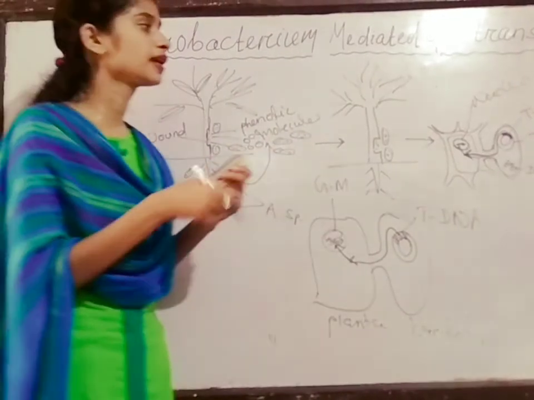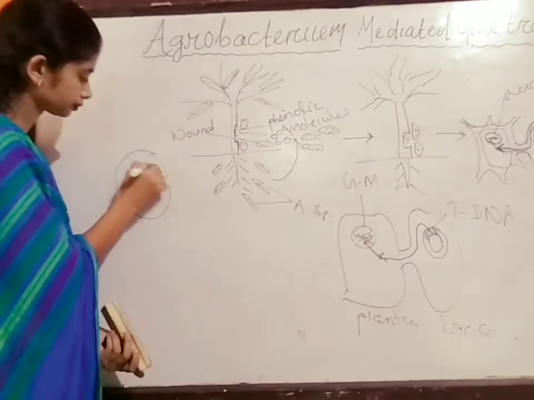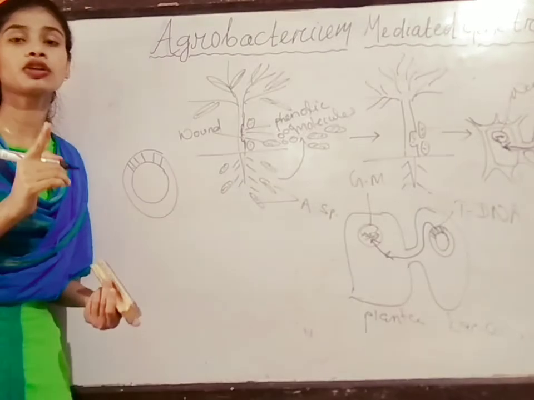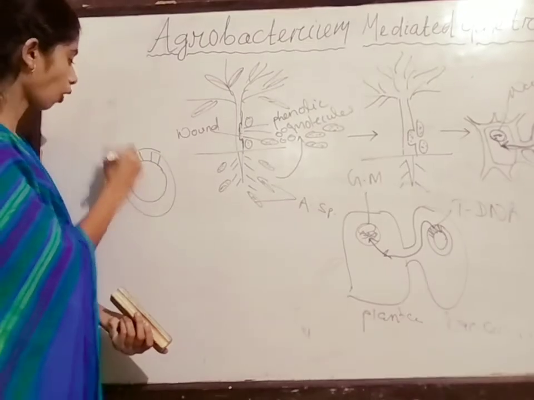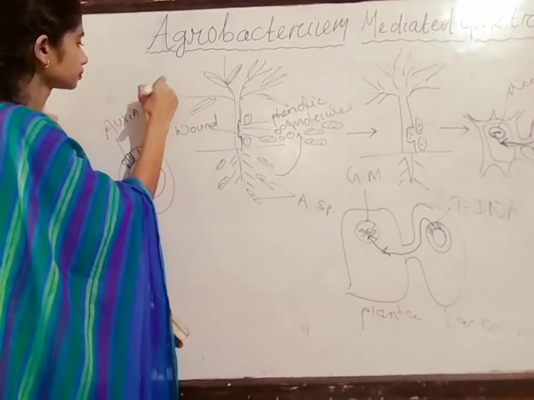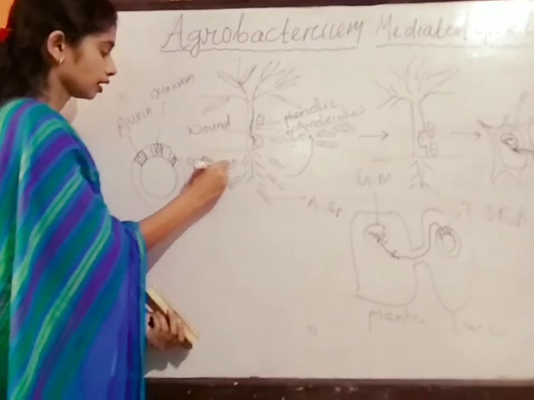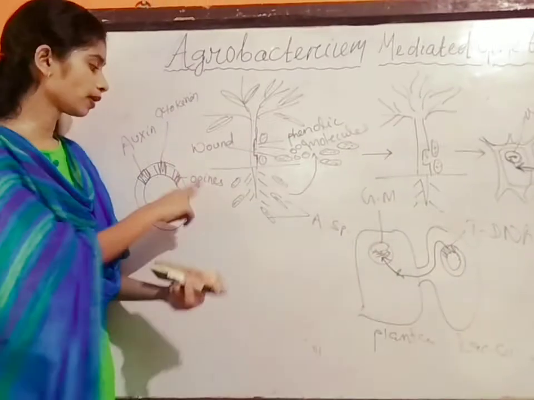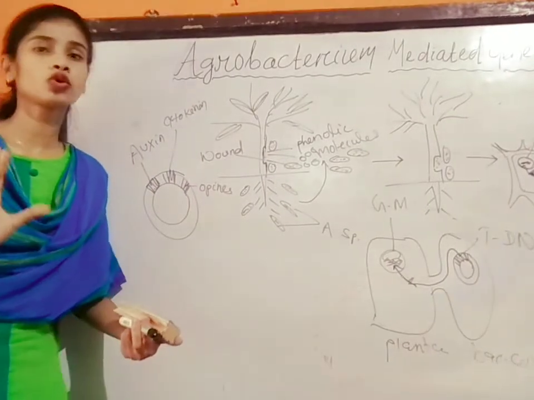A specific character of this tDNA is that it has the sites for the formation of plant hormones. There is a part which forms auxin, then cytokinin, and then opines. These are the hormones which act as growth hormones in the plants, and opine gives nutrients to the plants. All the auxin and cytokinin are the growth hormones in the plant.